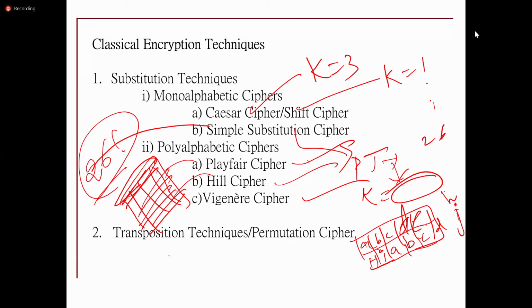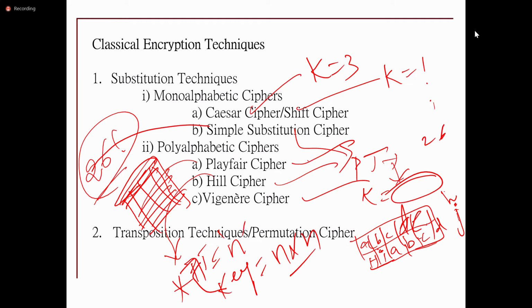Whereas in the Hill cipher, it uses the plain text with some n characters. Then it will take a key matrix of n by n. Then this key matrix and plain text will be multiplied. And then after multiplication, whatever the result is, it will take the mod with 26. And then for the corresponding numerical value, it will take the alphabet. So that alphabet will be considered as the ciphertext.